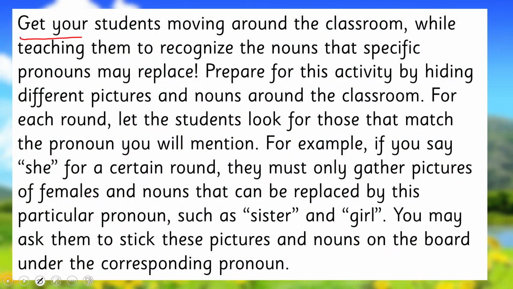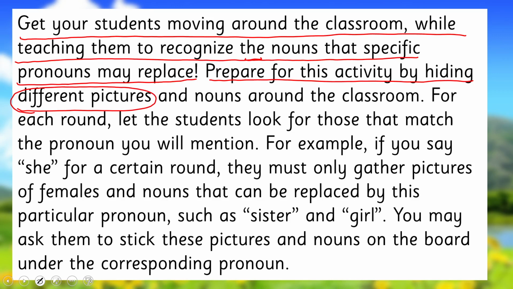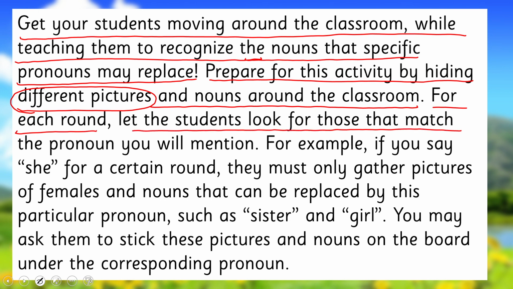Teacher, get your students moving around the classroom while teaching them to recognize the noun that specific pronouns may replace. To prepare for this activity, hide different pictures and nouns around the classroom. For each round, let the students look for those that match the pronoun you mention.